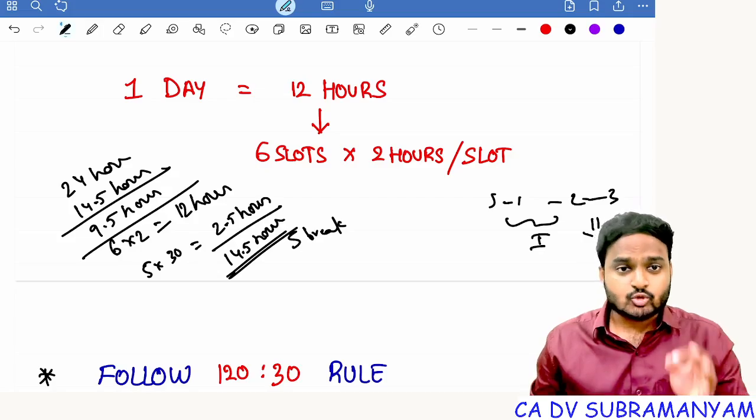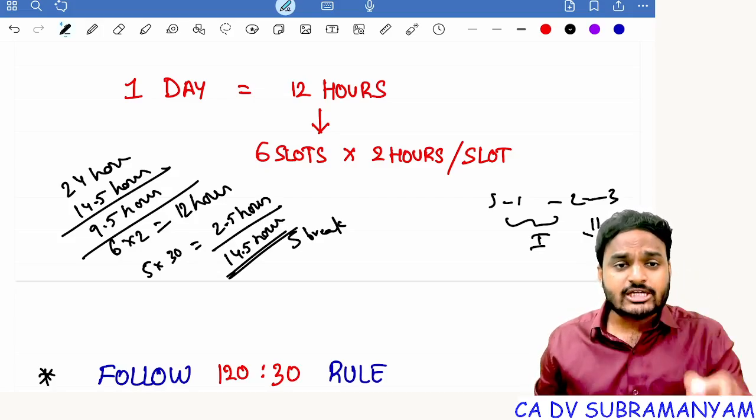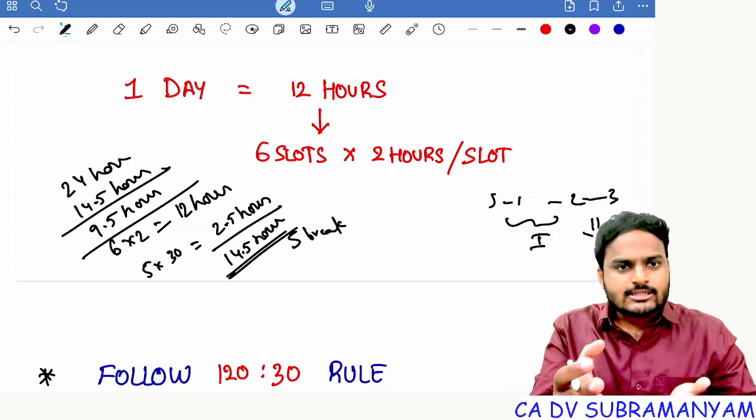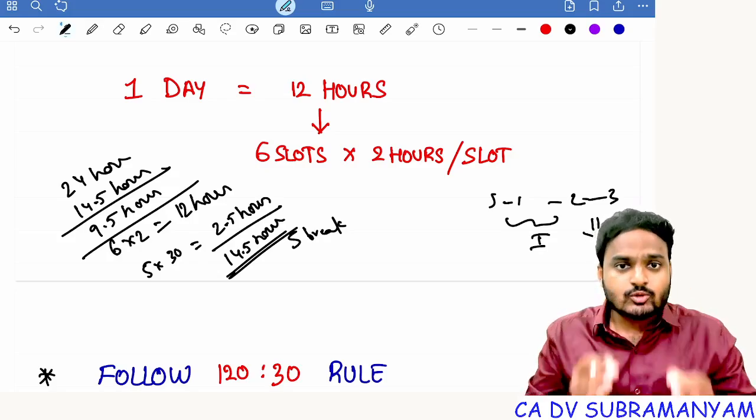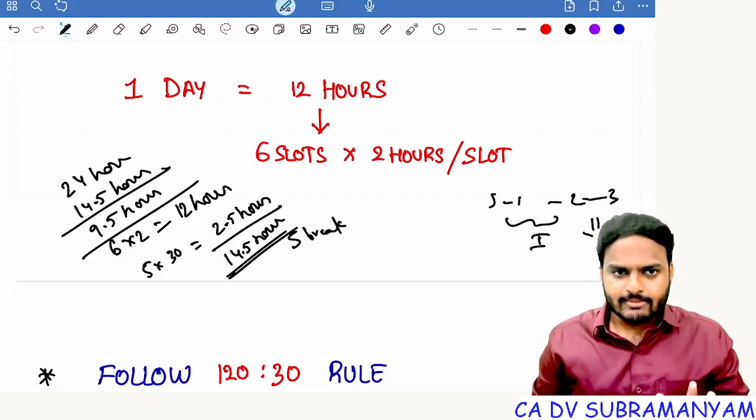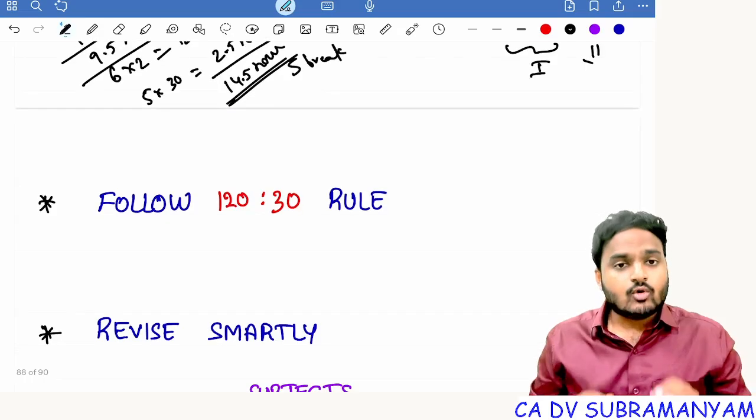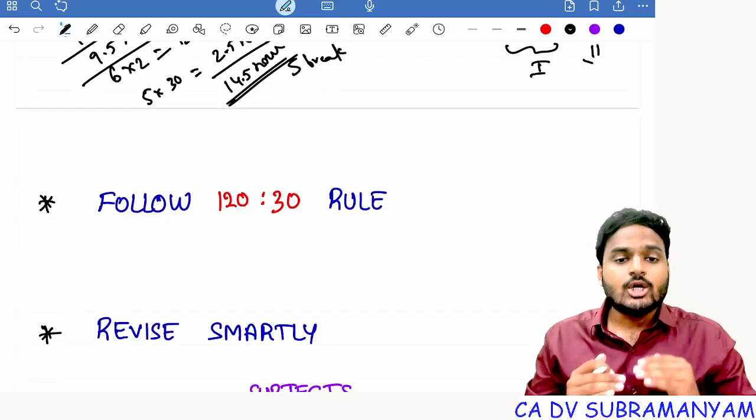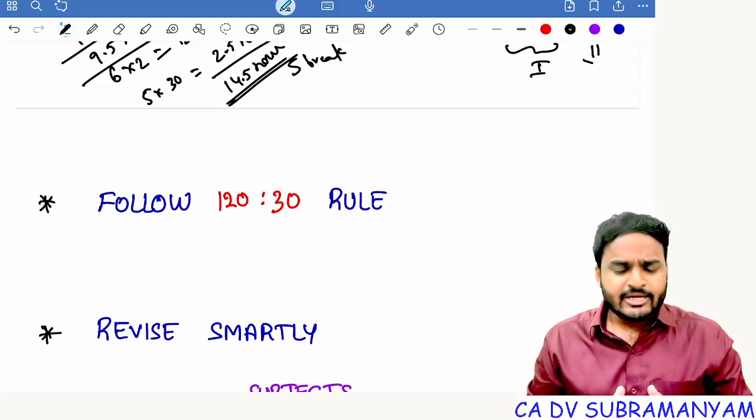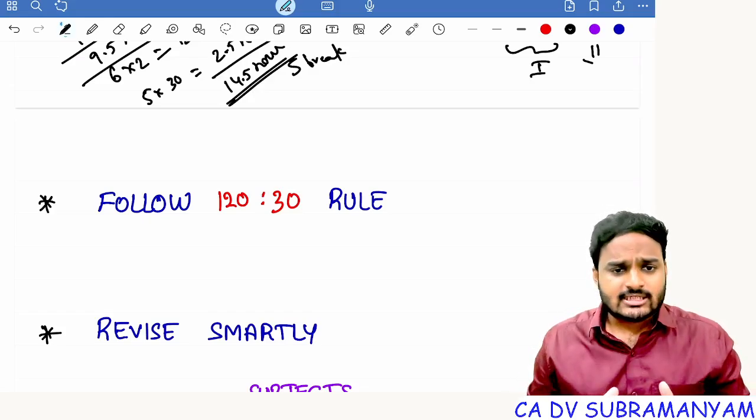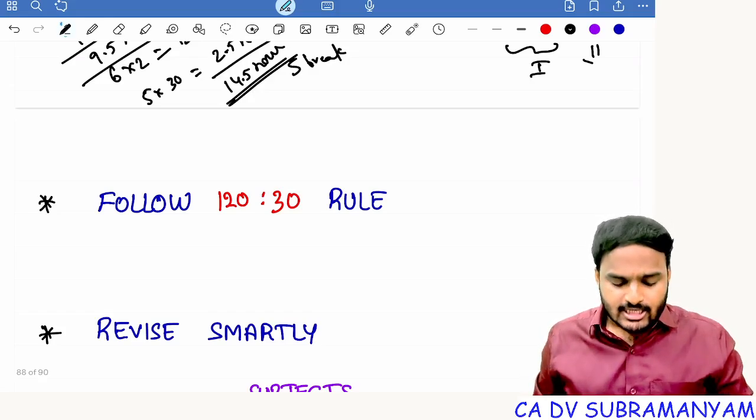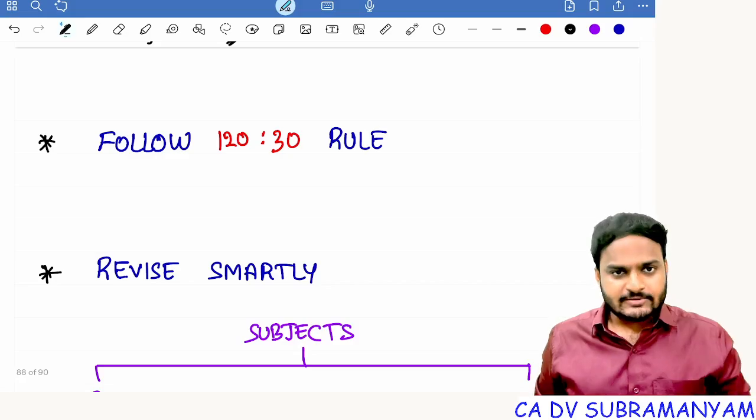Getting my point, students? So 12 hours you should study efficiently and effectively, and this 12 hours is not a continuous process. After completion of each and every 2 hour slot, take a half an hour break. Getting my point, students? So everyone must follow the 120:30 rule. Then only you will study efficiently and effectively. Simply sitting in front of books, reading will not give you a good result. You have to read it efficiently and effectively. Now revise smartly.